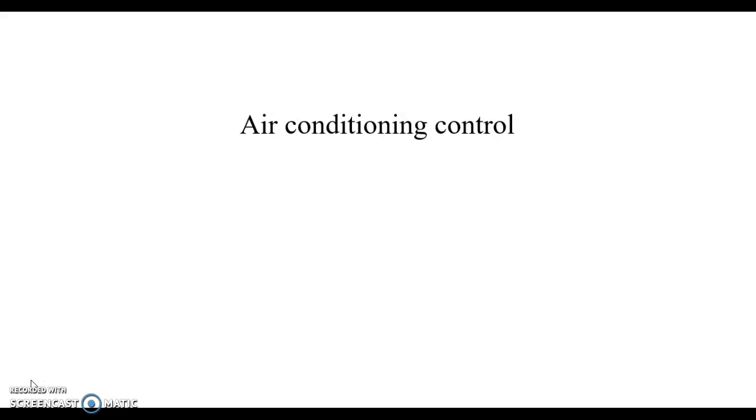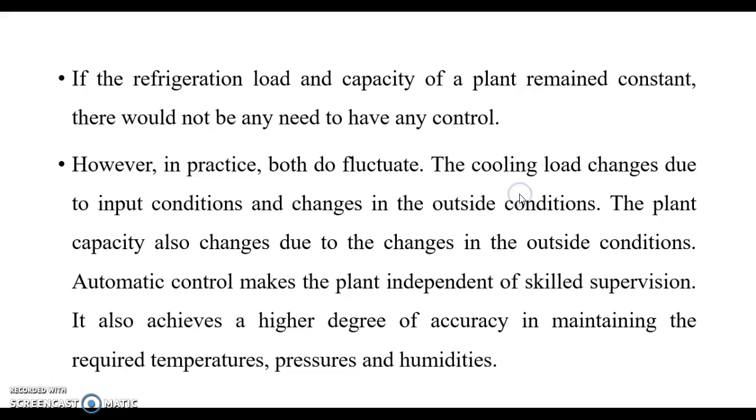Here we study the air conditioning control system. If the refrigeration load and capacity of a plant remain constant, there would not be any need to have any control. That means there is no variation in the control variable, so we don't need any control system. Suppose there is variation in the controlled variable, we need some control system.